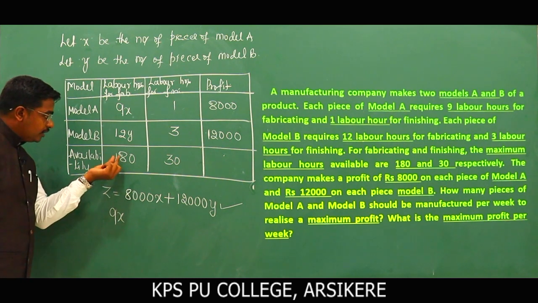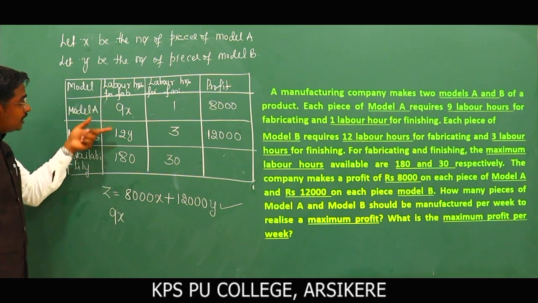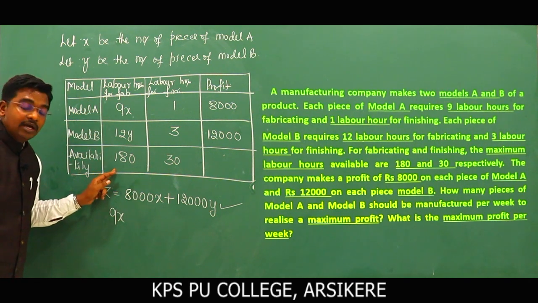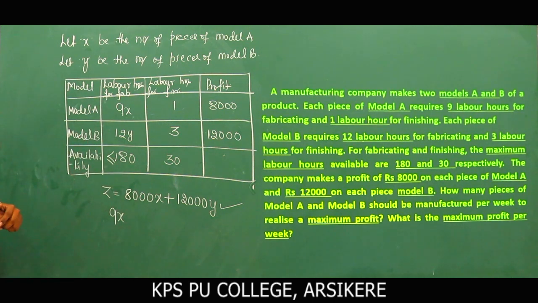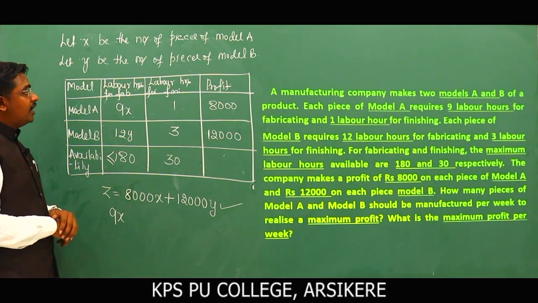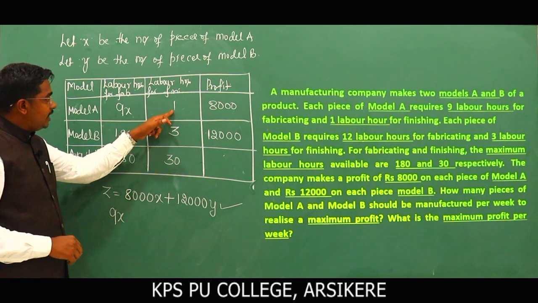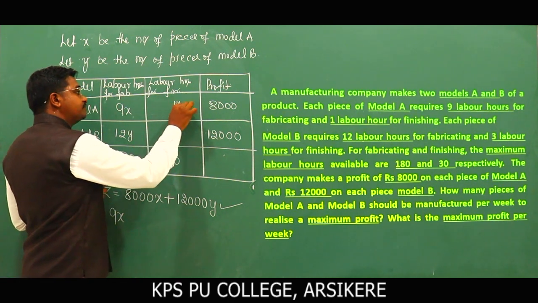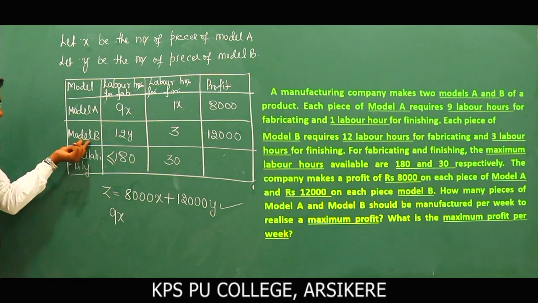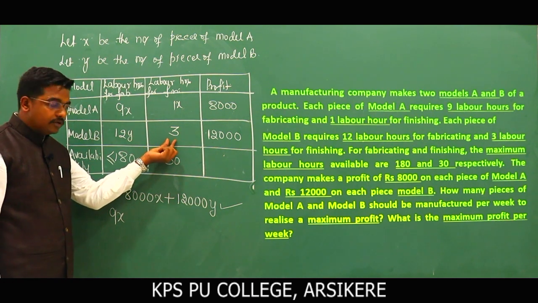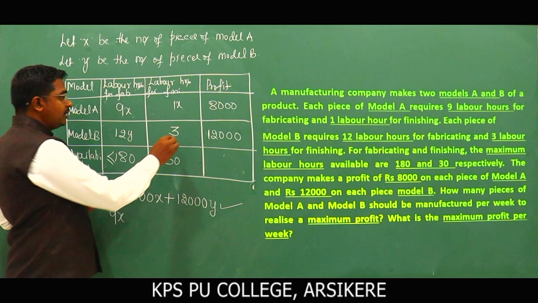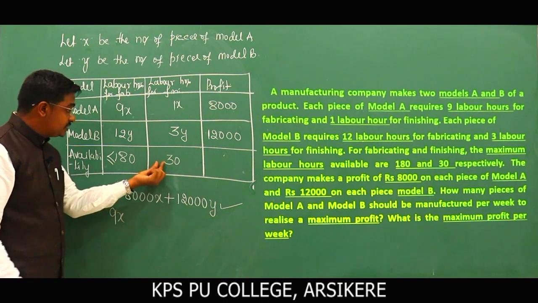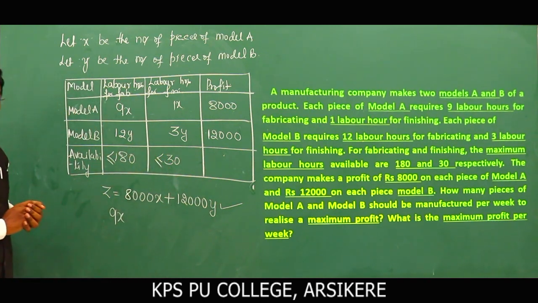And what is the availability here? 180 hours. It means the total amount of labor hours cannot exceed 180 hours. This means it should be less than or equal to 180. Clear? And the next one, labor hours for finishing. 1 labor hour for model A. We have x number, so 1 into x. Similarly, model B needs 3 hours for finishing. We have y numbers, that becomes 3y. So the total cannot exceed 30 hours. It means availability is 30, so less than or equal to 30.